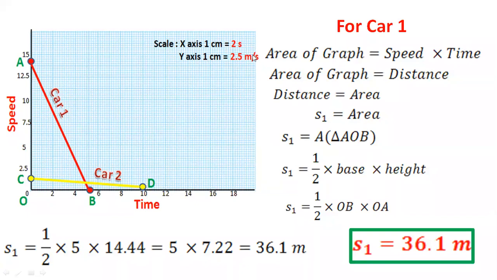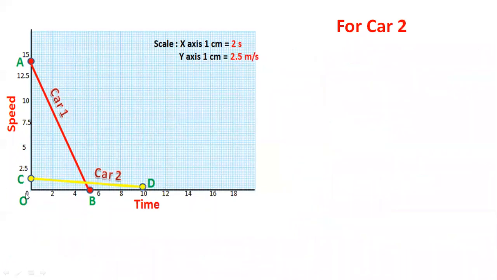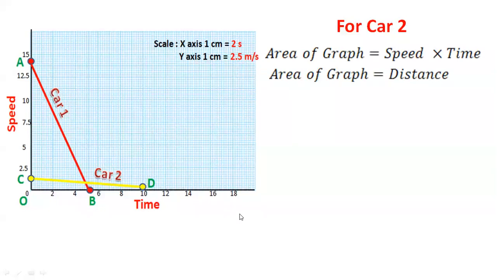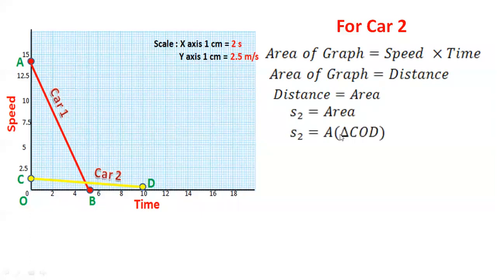Give me a response in the chat box. Can we proceed to the next, car 2? Can we move? Okay. So for car 2, it's very much simple. Again, we have to take area. But which triangle? COD. We have to take triangle COD. So all things will be the same. This time we will call the distance S2. Area would be the area of triangle COD.